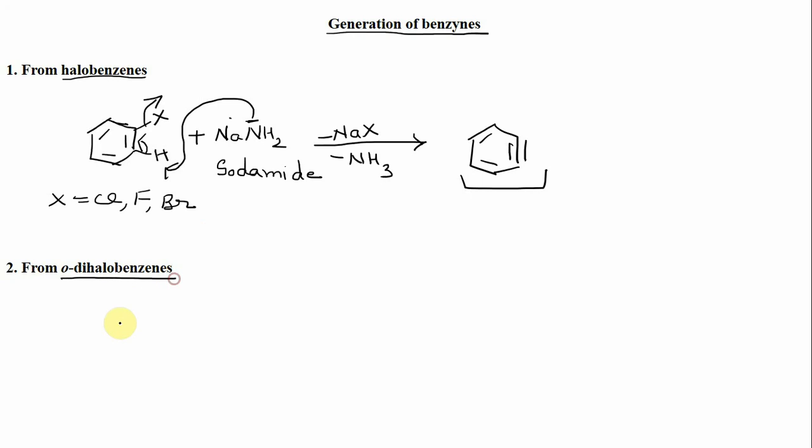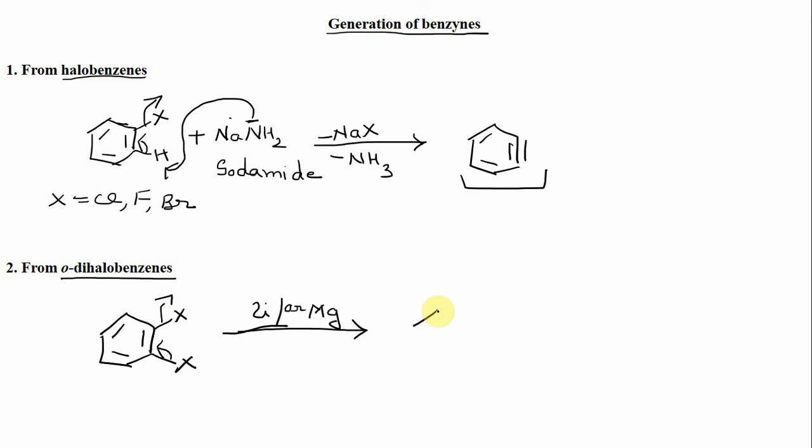So if you have two halogens present over the adjacent position, now suppose you have a situation like this. Here in this case, there are two halogens. These two halogens are present over adjacent positions. So again, X may be chlorine, fluorine, or bromine. So when you treat these orthodihalobenzenes with a metal like lithium or magnesium, the removal of both of these halogen atoms takes place to give the corresponding benzene.